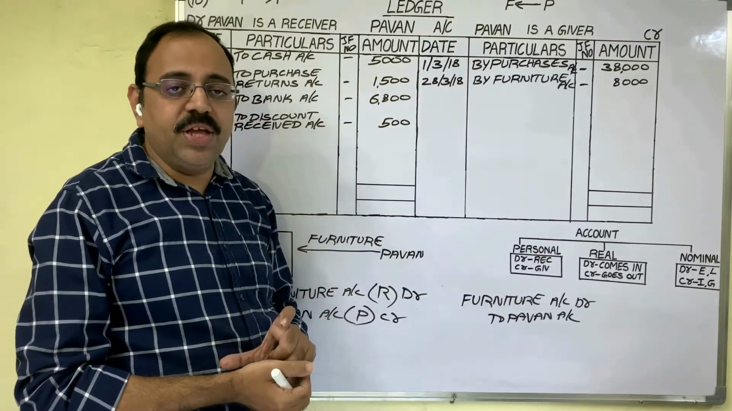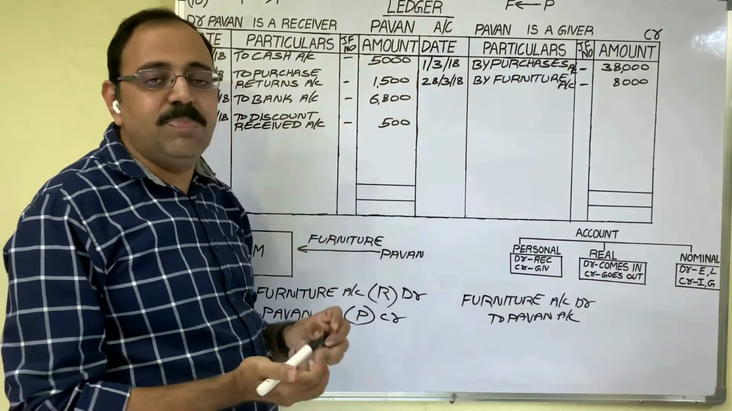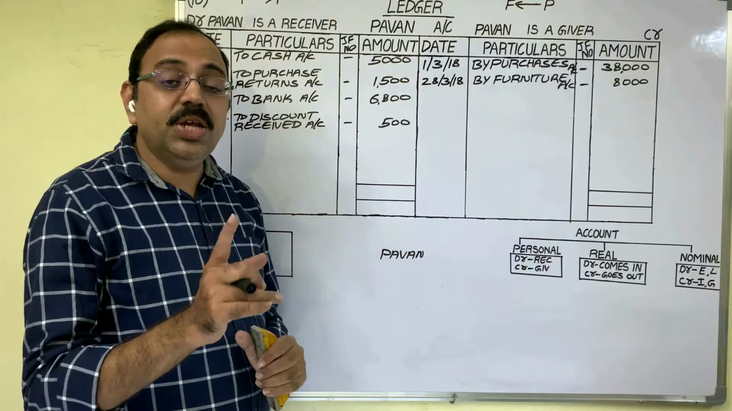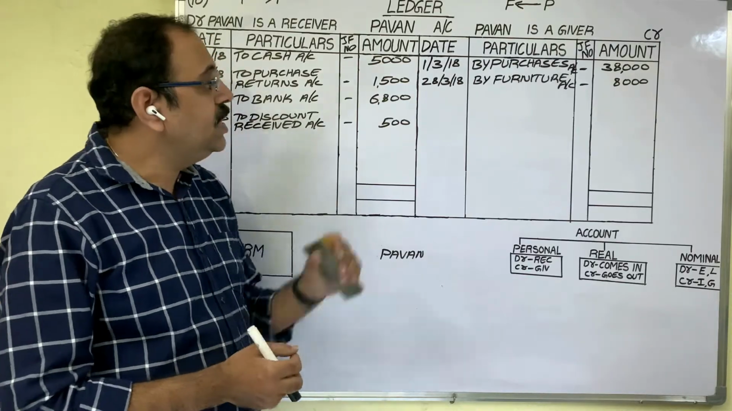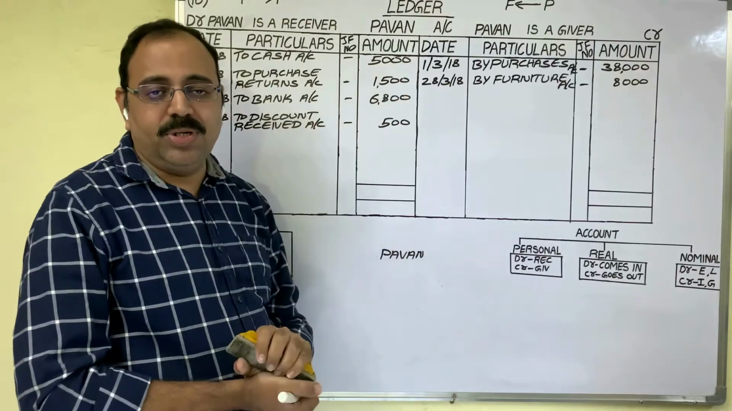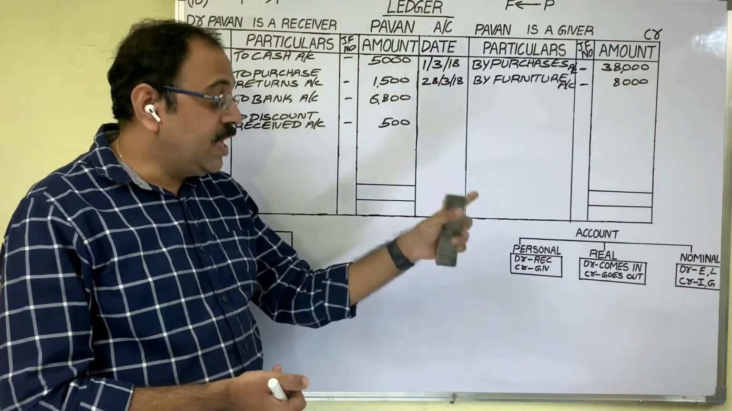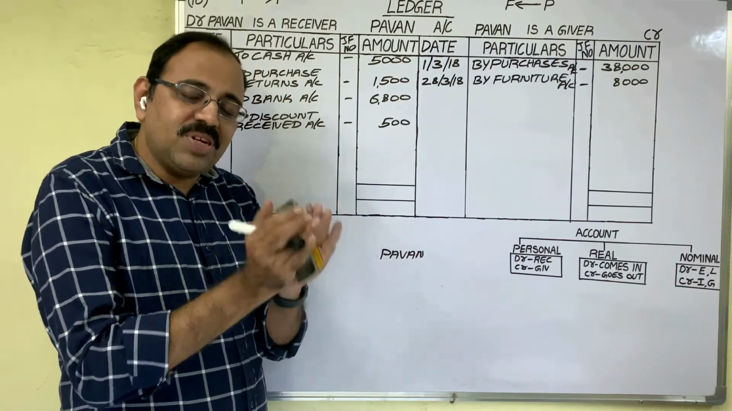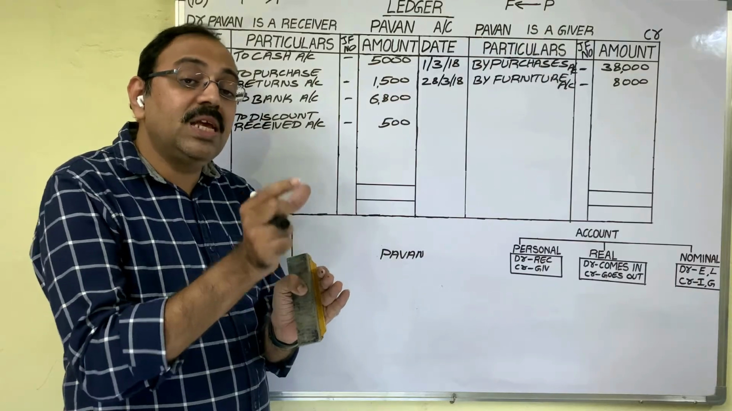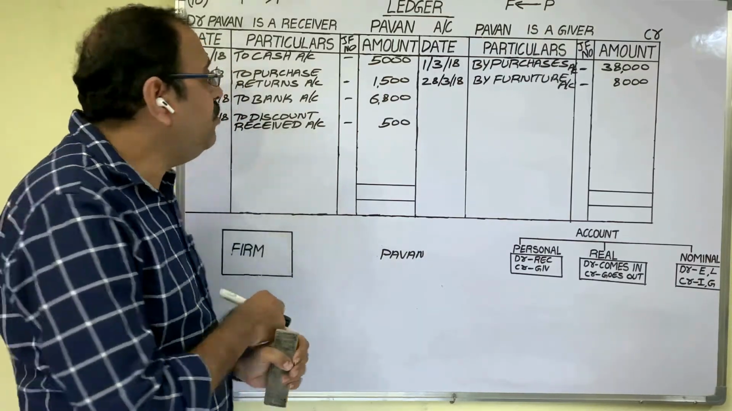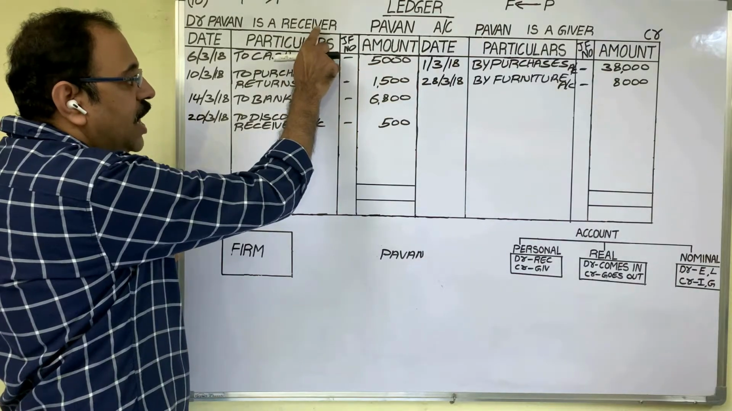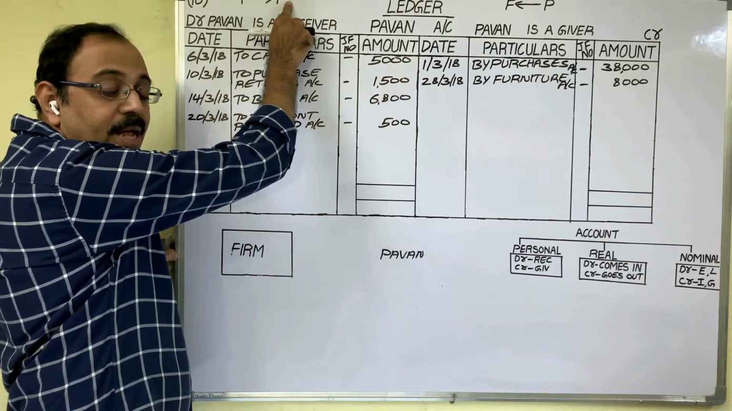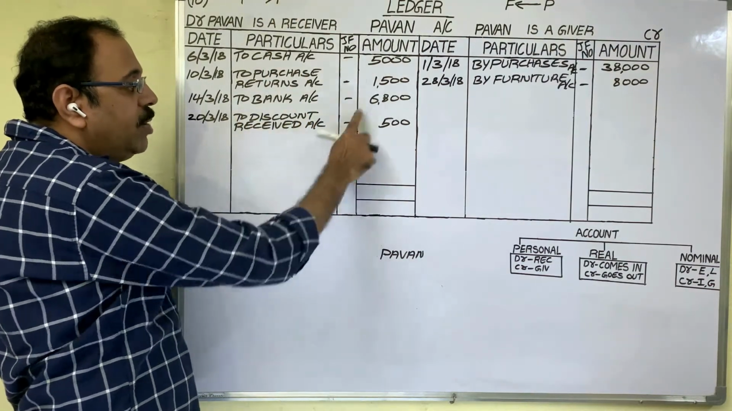If you know the journal entries, you have to post the transactions in this manner. The same posting we can do without using the journal entries also. For that, you have to remember one simple point. Pawan account is a personal account. Personal account rule: debit the receiver, credit the giver. It means, in a particular business transaction, if Pawan is receiving anything from the firm, in other words, if the firm is giving any benefit to Pawan, then that transaction appears on the debit side of Pawan's account.